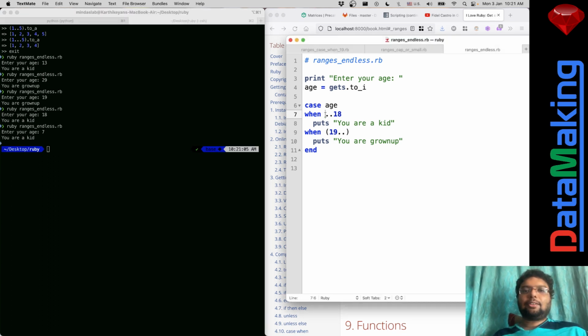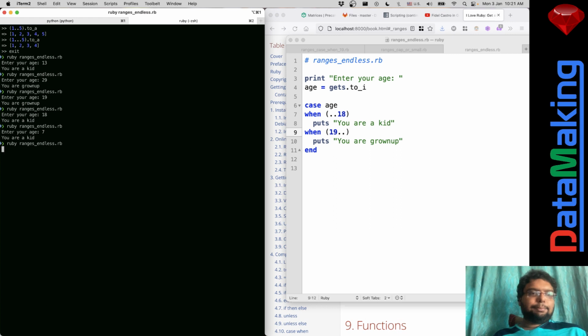So these are all called endless ranges. This dot dot 18 doesn't have a lower end, and the 19 dot dot doesn't have an upper end. Somehow Ruby is able to figure it out, even if I don't put these braces over here. So that's a smart thing.